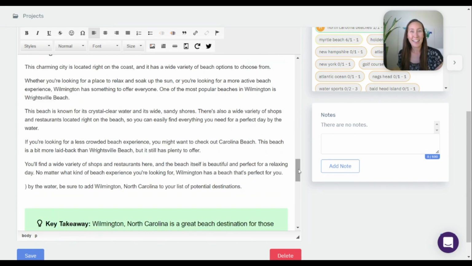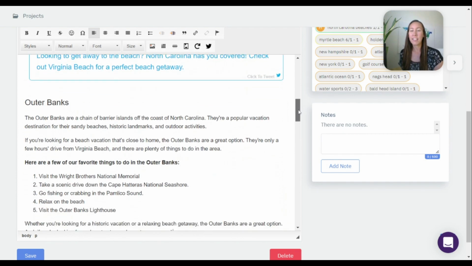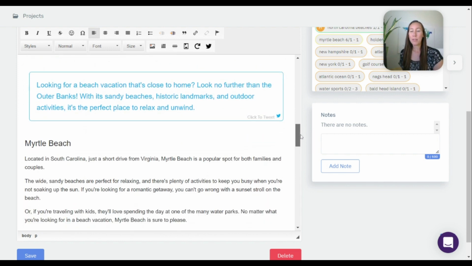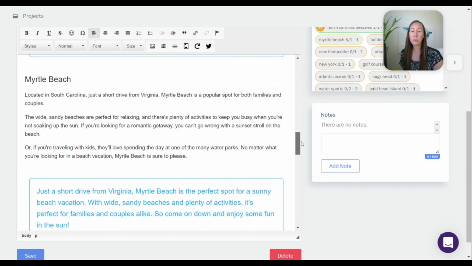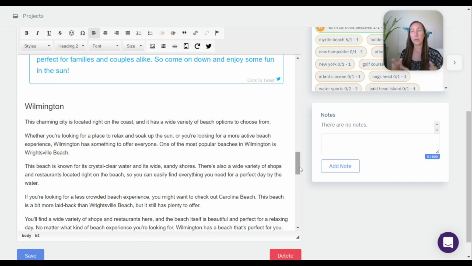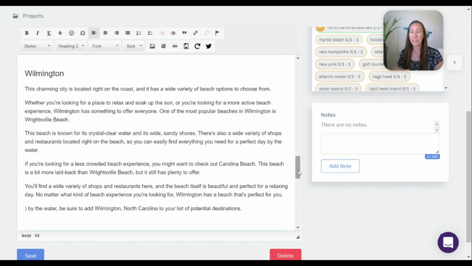So when I look at editing for this, this is where I'm going to go back, and I really like the first one especially. We have a list, we have some things to do. That's probably something I would look to go back and do, not necessarily with all of them. Actually, this one is located in South Carolina, so I'd have to see how close that is to North Carolina to see if that's worth it. Sometimes the location issue is that other posts that are ranking, even though they say they're targeting one particular area, they actually add in a bunch of areas just to kind of beef up their post. So that's why I wanted to test this out here.